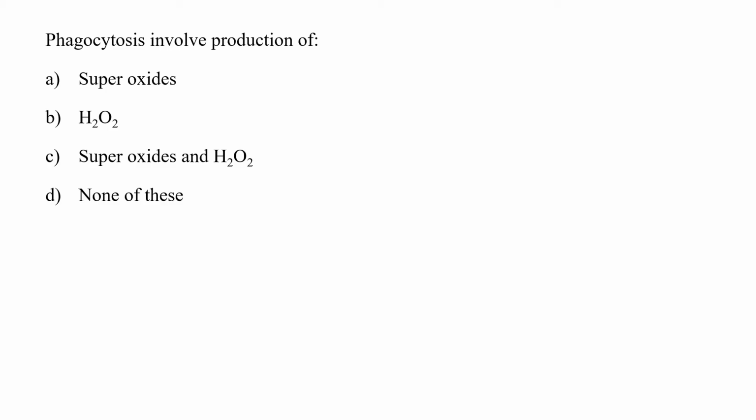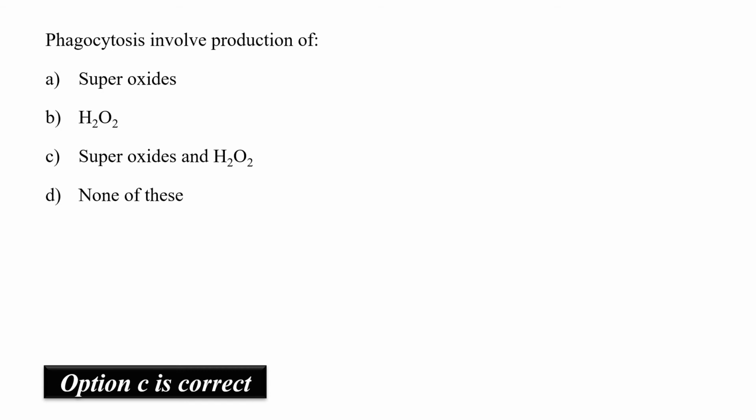For example, superoxide, H2O2, hydroxyl radicals, hypochlorite, nitric oxide और other antimicrobial compounds, और वो एक तरह से respiratory burst होता है. While in oxygen independent killing में क्या होगा, there would be no production of superoxide and H2O2. Rather, we will be using hydrolase enzymes. So phagocytosis involves production of superoxide and H2O2 in the oxygen dependent killing. So hence option C would be the correct answer.